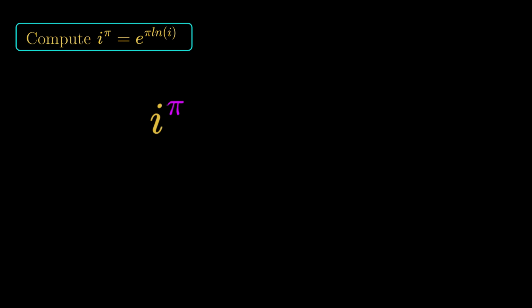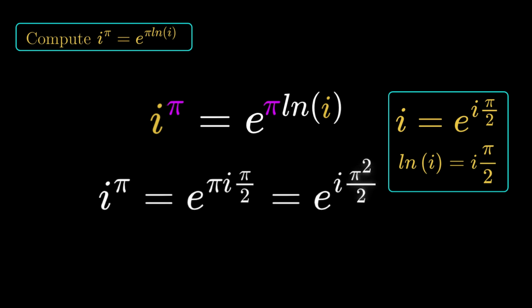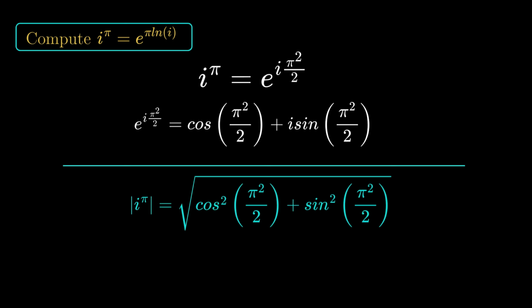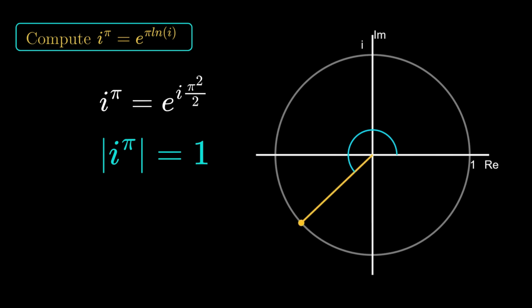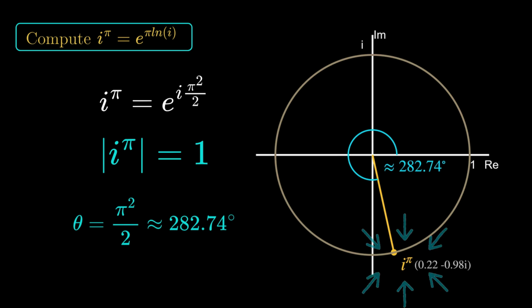Now, the second challenger, i raised to the power of pi. First, we recall that i itself is just a rotation of 90 degrees, or pi over 2 radians. So when we substitute this back into our exponent, we get a new angle, pi times pi over 2, or pi squared over 2. Again, the magnitude calculation confirms it. The result is exactly 1, but the rotation is much more violent. Pi squared over 2 is roughly 4.93 radians. It spins past 180 degrees, past 270, landing deep in the fourth quadrant at approximately 282 degrees.